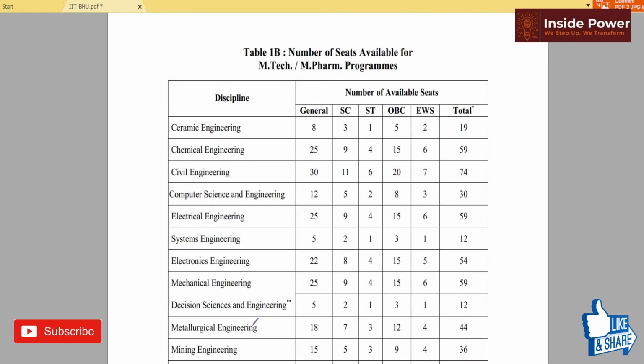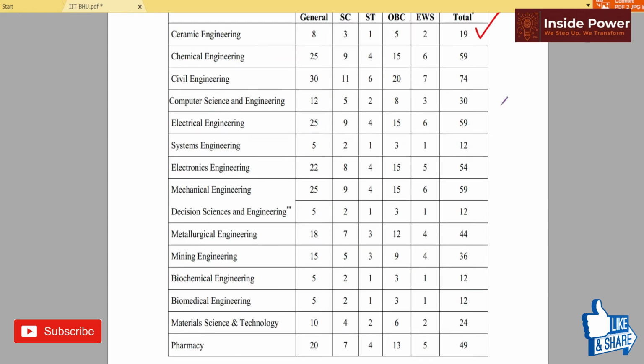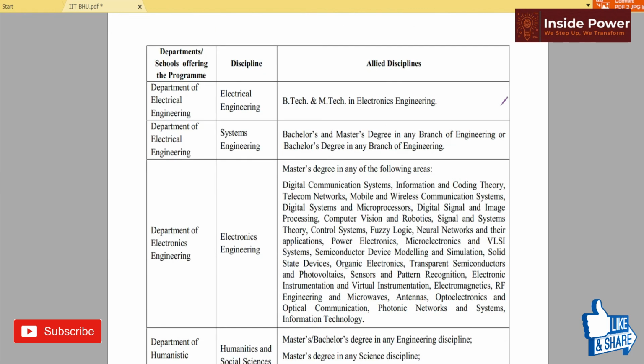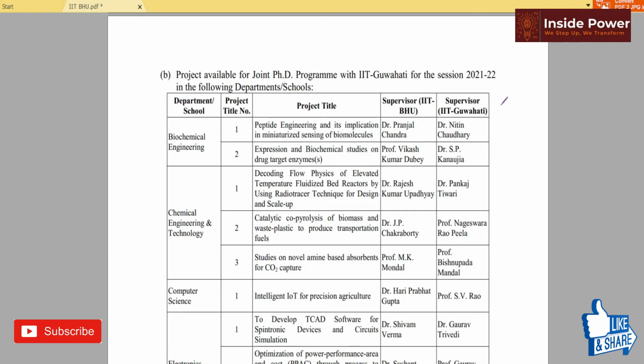Now here seat availability is also given for MTech and MPharm program. So you can see here for general, SC, ST, OBC and EWS category, and the total vacancy is given for every stream here. Okay, so this is for the MTech and these are the eligibility for the MTech.